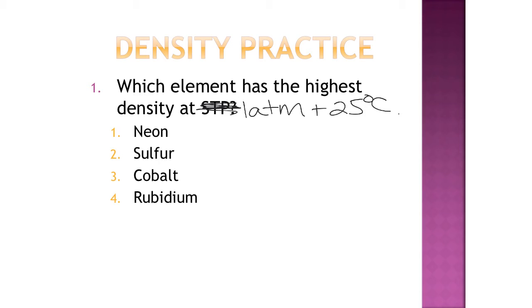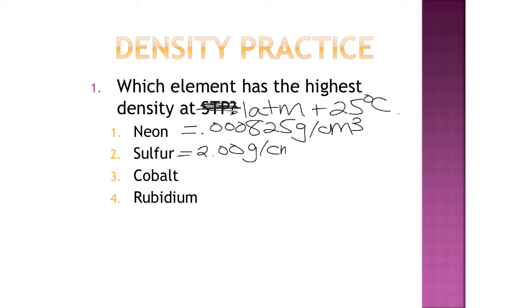So you look up neon, that's atomic number 10, and that density is very low. It's 0.000825. So that is probably not going to be our answer. Sulfur is atomic number 16. That has a density of 2 grams per cubic centimeter.